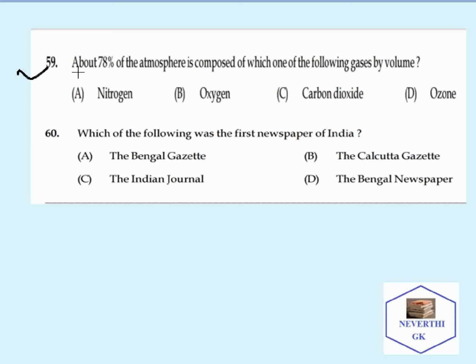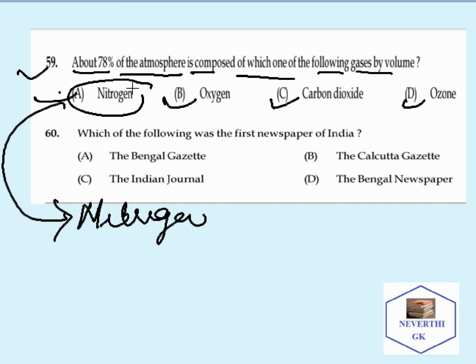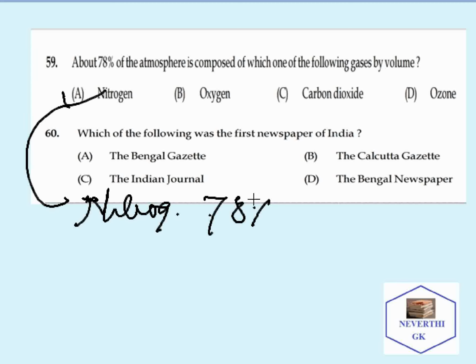59. About 78% of the atmosphere is composed of which of the following gases by volume? The options are nitrogen, oxygen, carbon dioxide and ozone. These are nothing but atmospheric gases, and the highest is nitrogen. The correct answer is nitrogen, which makes up 78% of the atmosphere, and second is oxygen.